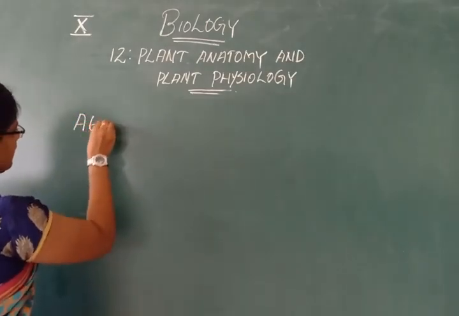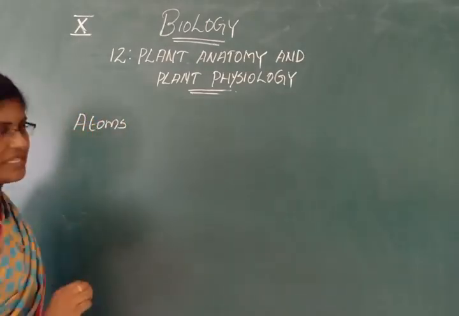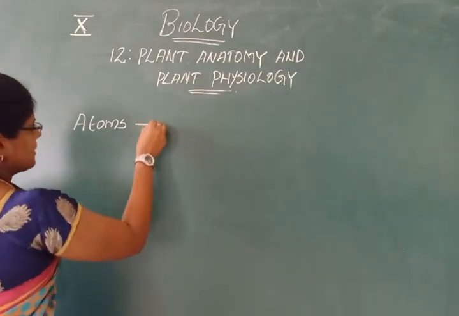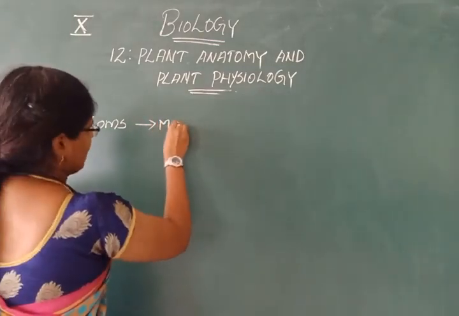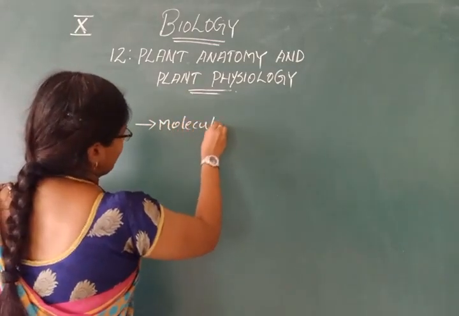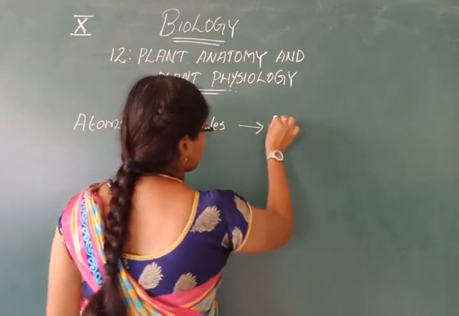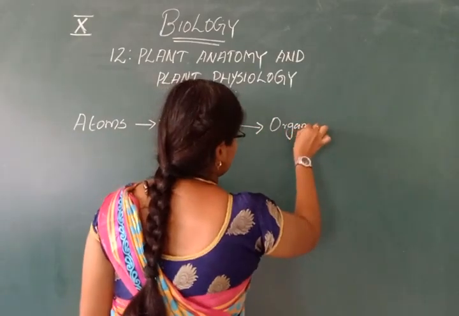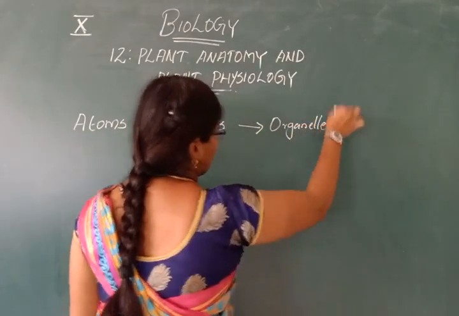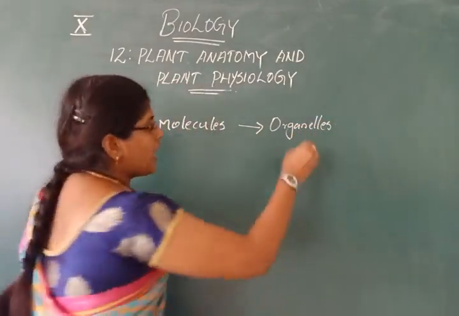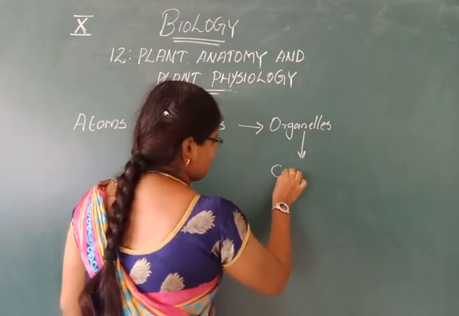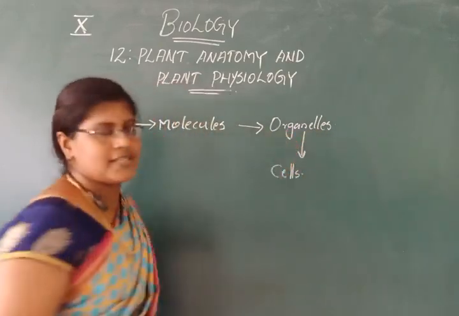Atoms. You studied atoms in chemistry. Atoms combine to form molecules, and molecules combine to form organelles, and organelles combine to form cells.